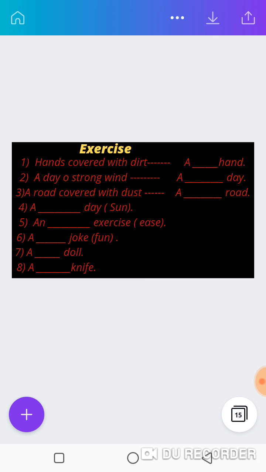Number two, a day of strong wind. A day of strong wind becomes what? A dash day. That wind, what will be added to that wind? Is it Y? Is it E? Or are you doubling the letter D and adding Y? Number three, a road covered with dust. What is the adjective there? Dust. Fantastic. What are you adding to that dust? Letter Y, letter E. A dash day.